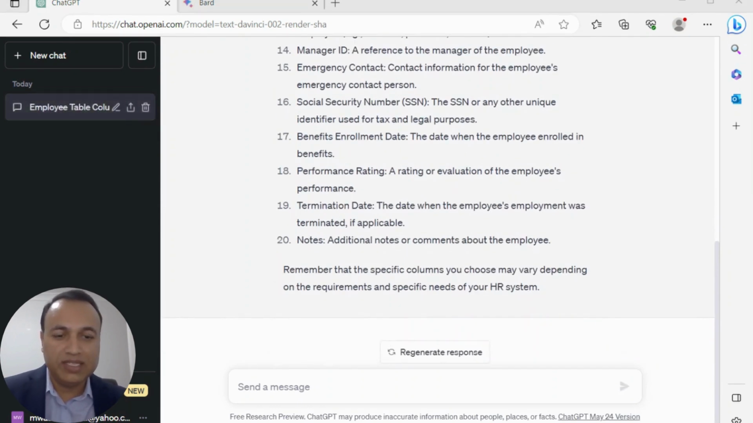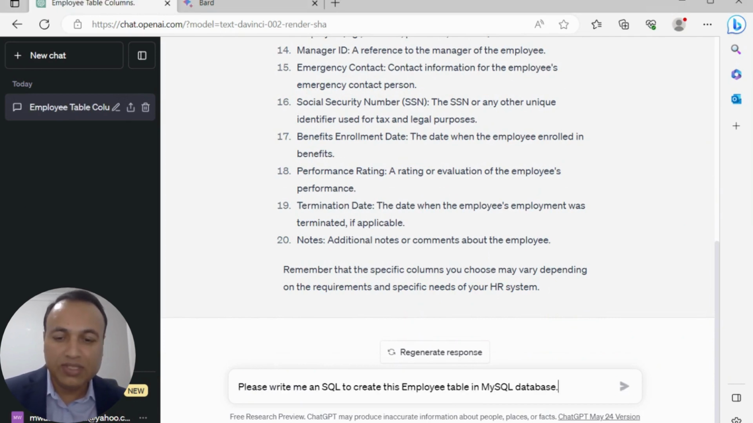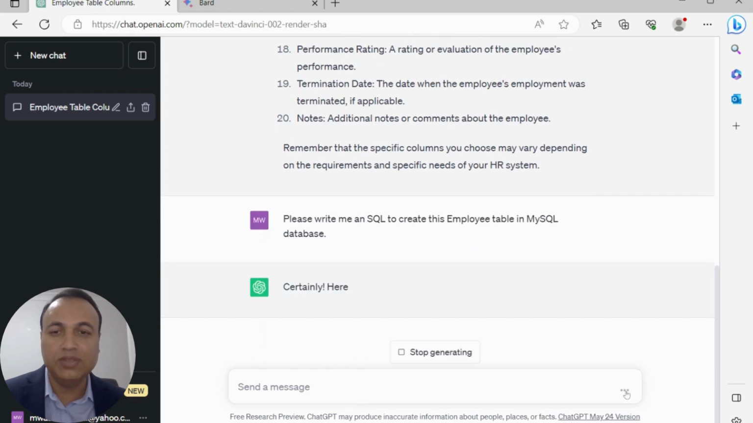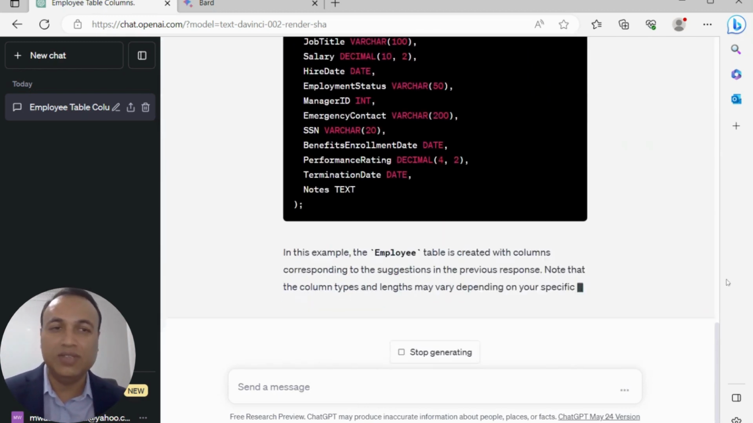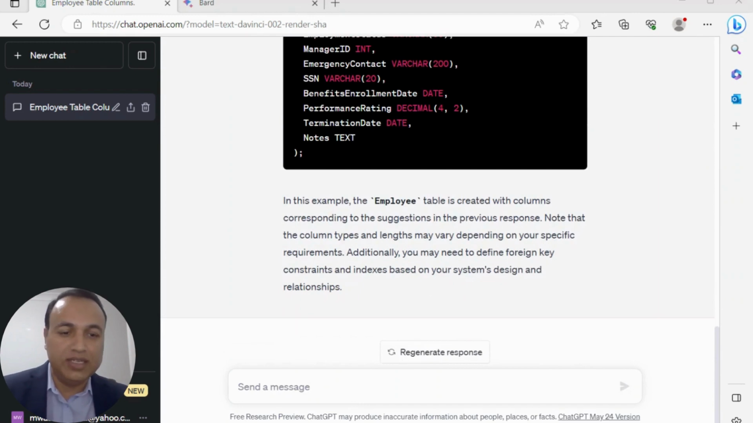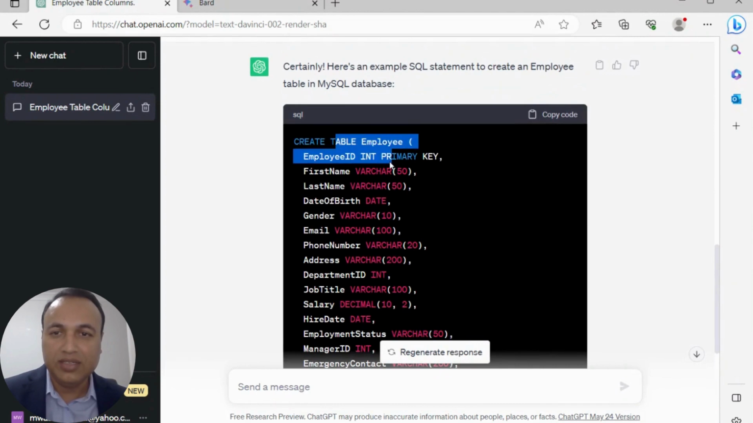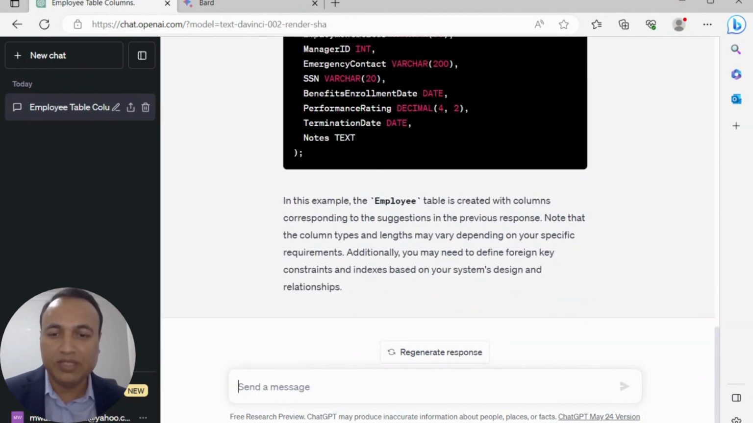Now, my next prompt for ChatGPT is about a SQL script. I need a SQL script to create this employee table in a MySQL database. There we go. I got a SQL script and I can use this SQL script and I can easily create the employee table in the MySQL database.